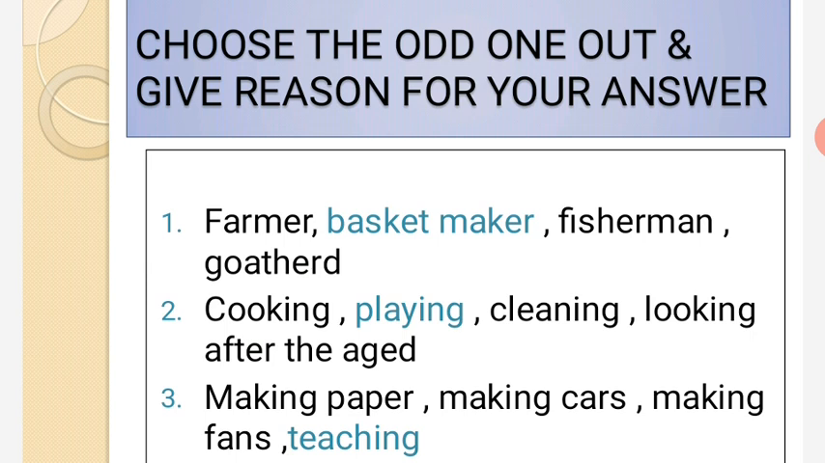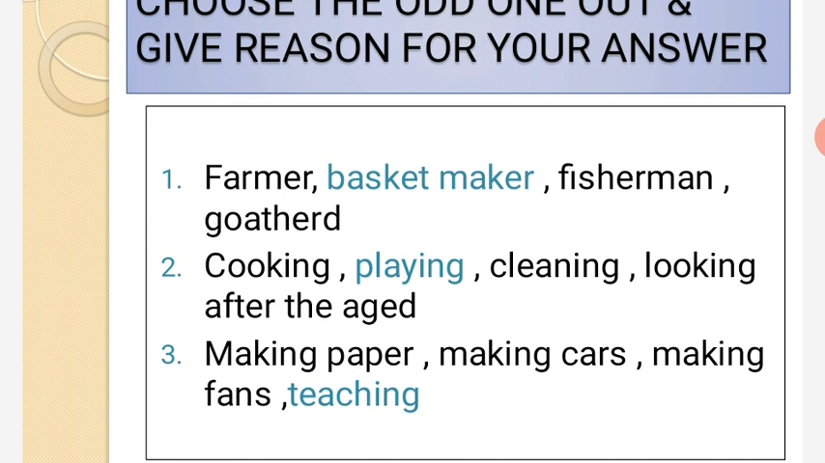Next one: choose the correct odd one out. Farmers, basket maker, fisherman or goat herd. So the answer here will be basket maker. Basket maker is coming in secondary activity, secondary sector.